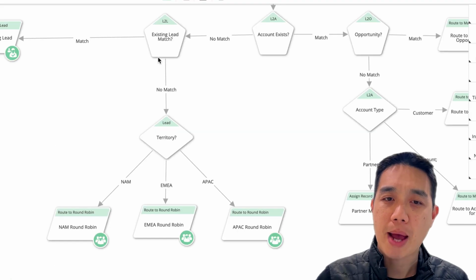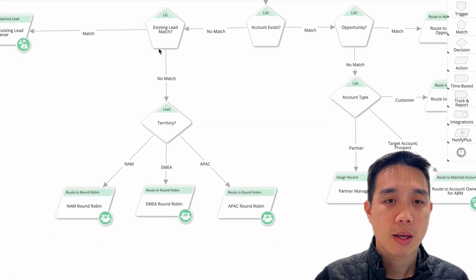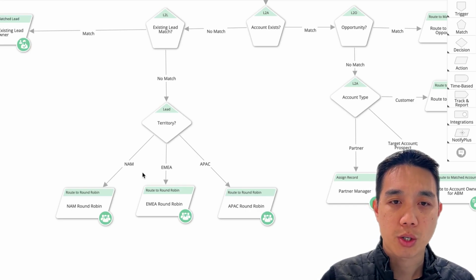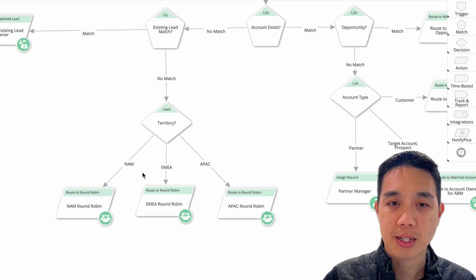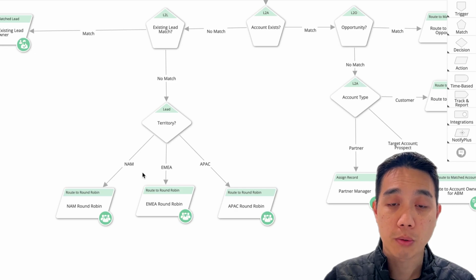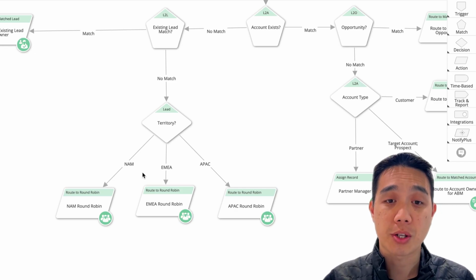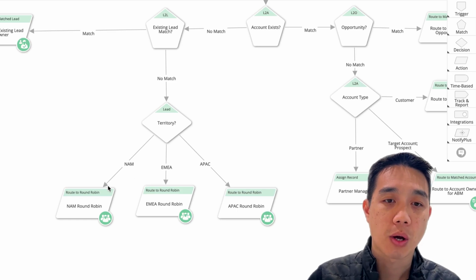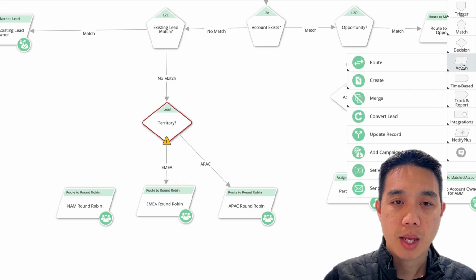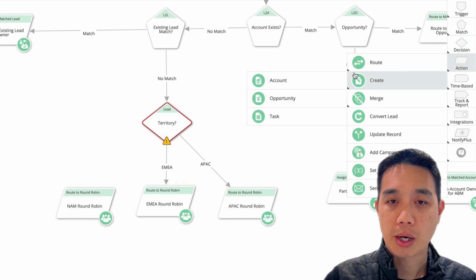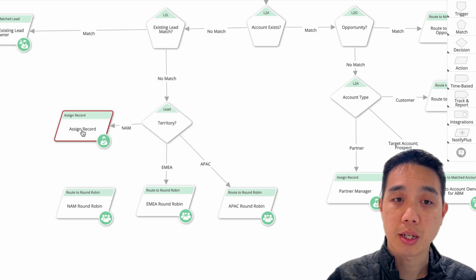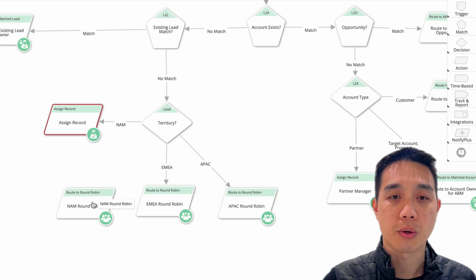Now let's go ahead and jump back into our Flow Builder graph. And if we go to this territory branch node, and we follow the North America branch, what we want to do is insert first an assignment to that placeholder queue. This will ensure that the lead record will be owned by a user or queue that has our desired working hours assigned to it. So I'll disconnect this North America branch, and I'll go to my node bar, and I'll pull in an assign record node, and we will have our North America branch proceed into this assign record node.